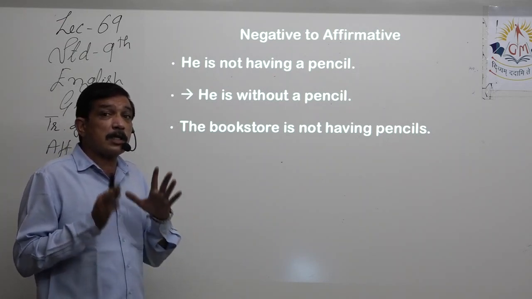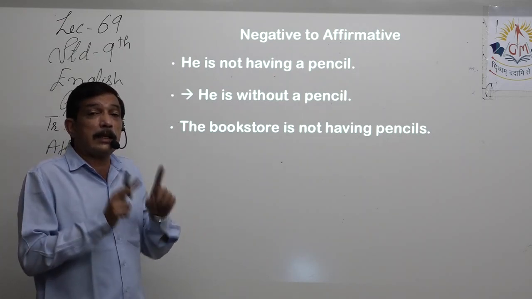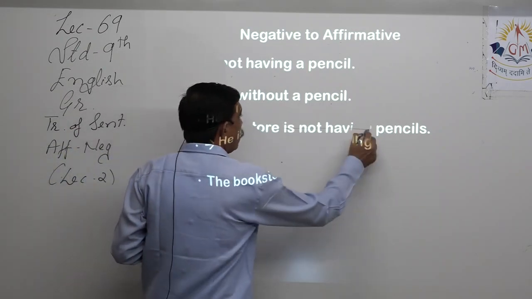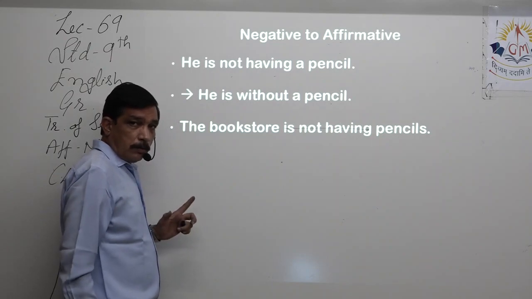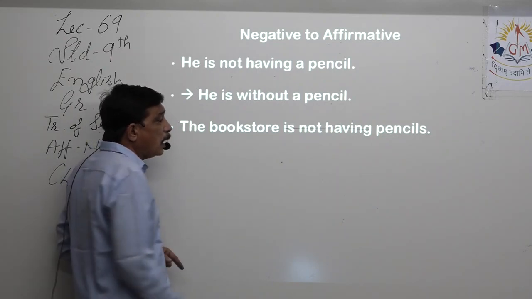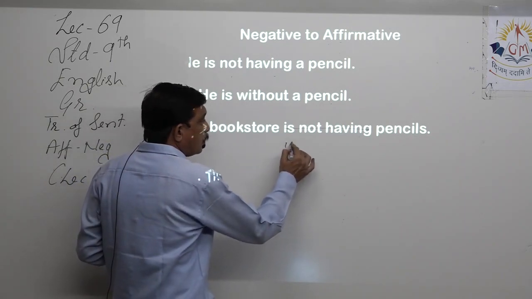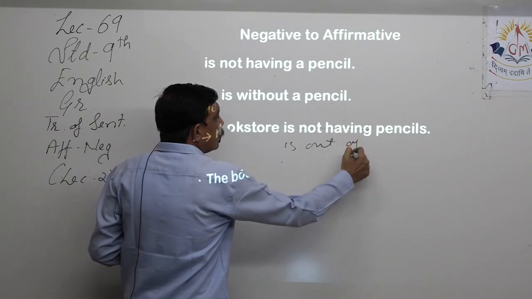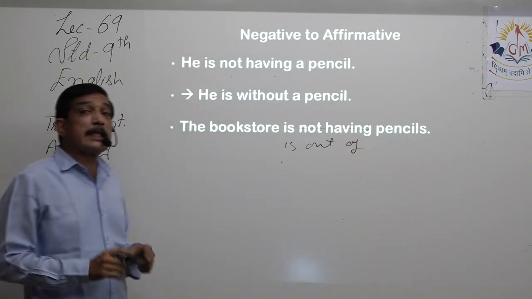At that time the stock of pencil got over, and that is why the bookstall is not having pencil. So is not having means without. But then without is not the suitable word over here. So the bookstore is will remain as it is, out of pencil. Not having is out of.